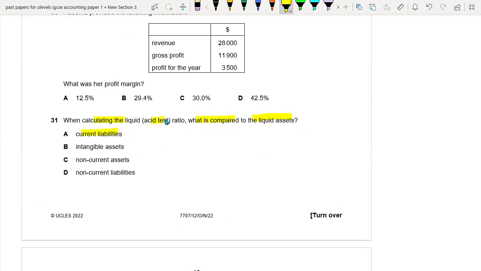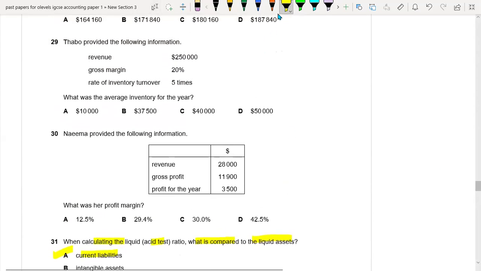We know the formula is current assets divided by current liabilities. So we compare current liabilities with the liquid assets. So yes, option A is the right option. I don't think there is a need to check the other options, because we know the formula.